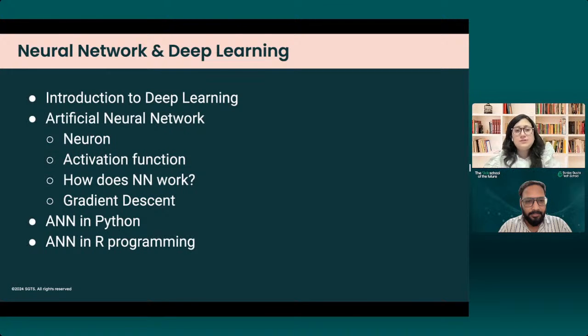But in this bootcamp, we are only going to include the artificial neural network, wherein we are going to discuss the neuron, activation function, how the neural network works, then gradient descent, and then we are going to implement ANNs in Python as well as in R programming, right?